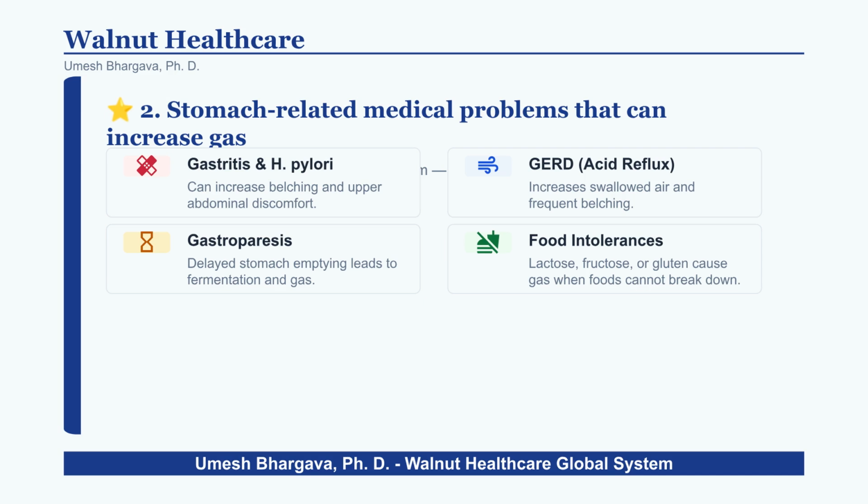Finally, review your general habits. Do you eat fast or slow? Do you use a straw or chew gum? Also, note any stress during meals and whether you suffer from chronic constipation.